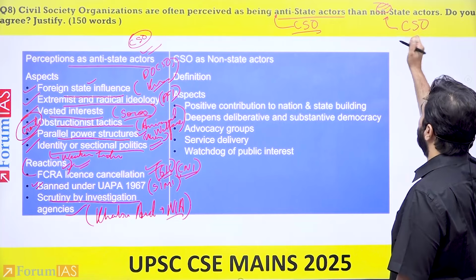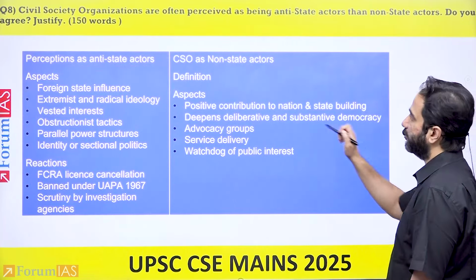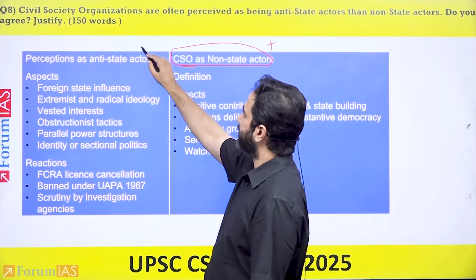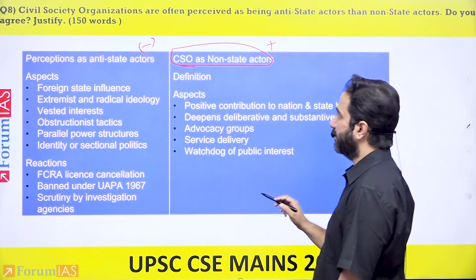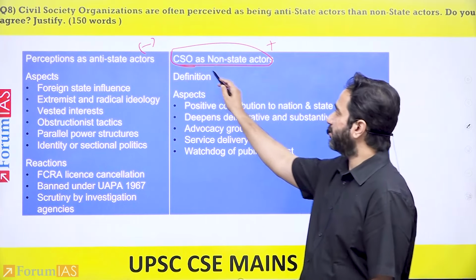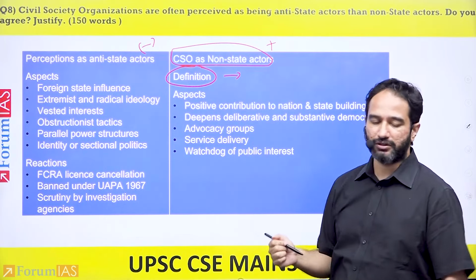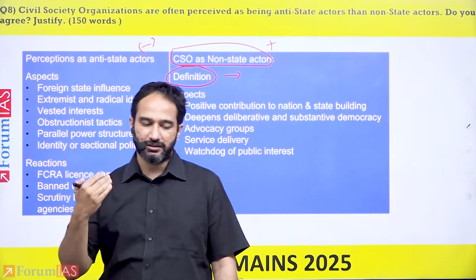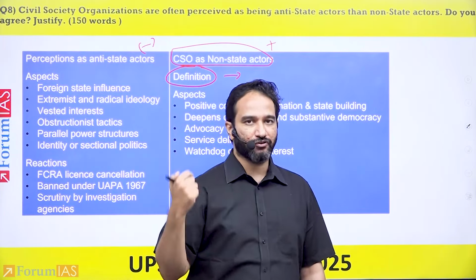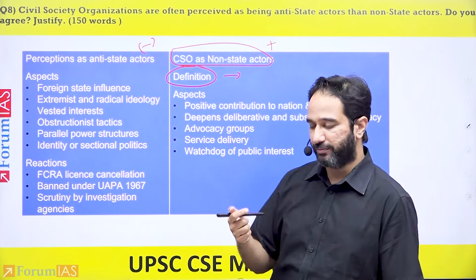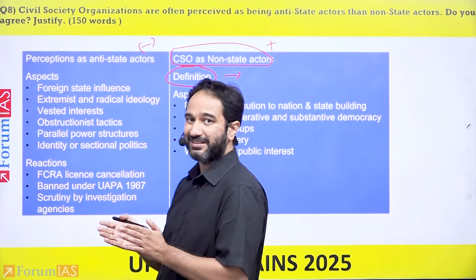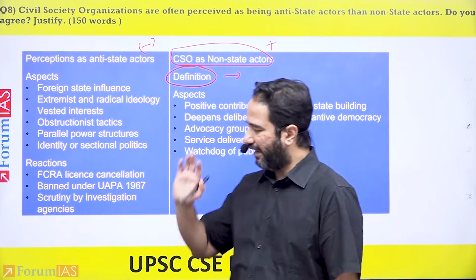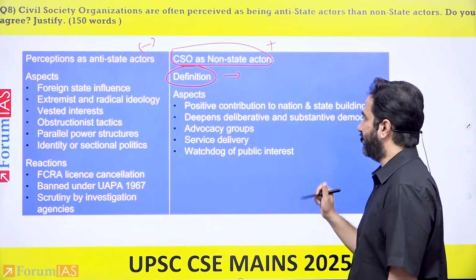Then you move to the next part, which is the idea of civil society organizations as non-state actors. So this is a much more positive aspect. This is a much more negative aspect. So first thing that you end up doing is give a small definition of what are non-state actors, meaning they have no relationship with either the government or any form of sovereign aspect to them, meaning they're not part of the state per se, or they're being funded by the state per se. Have a common definition that you can write here.